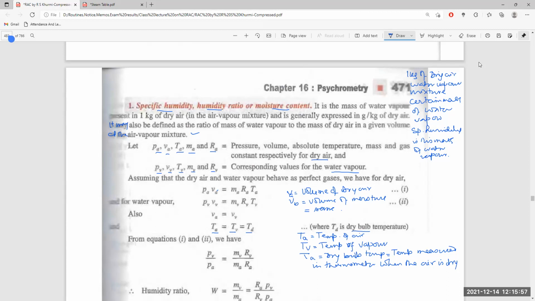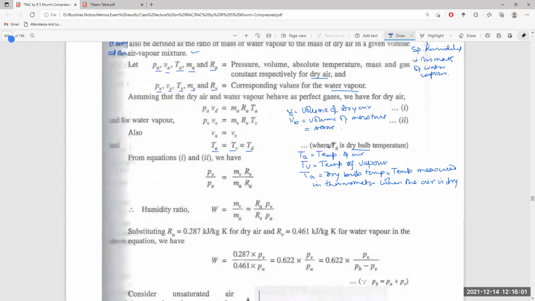So the humidity ratio is MV by MA, the mass of the vapor divided by the mass of the dry air. Putting in the values, the humidity ratio, or specific humidity, is RA into PV divided by RV into PA.